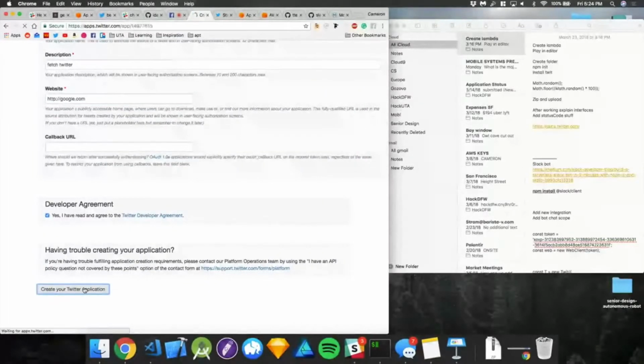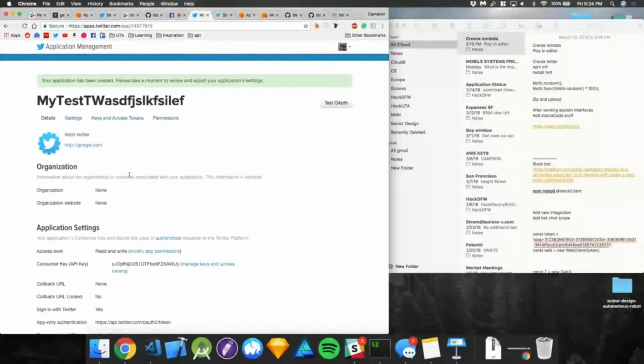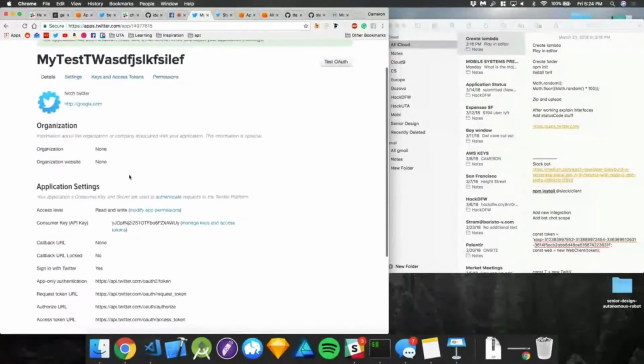I did localhost once and they didn't like that. All right, cool. Made my new Twitter. So I don't care if you copy these keys because I'm just going to delete it anyways.